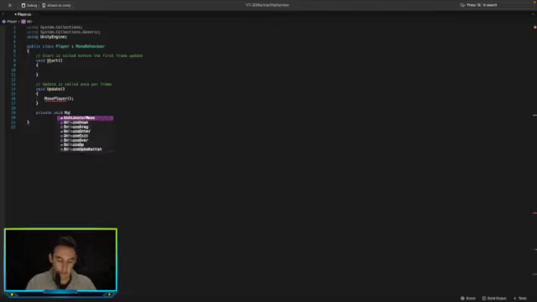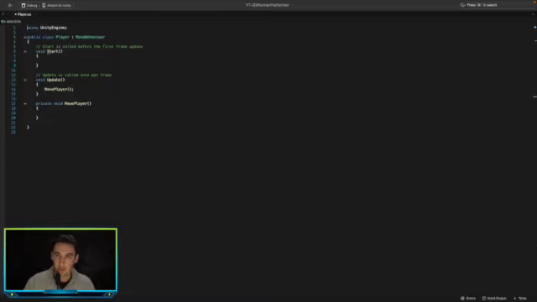Void move player. This is where we're going to start the function of moving the player.